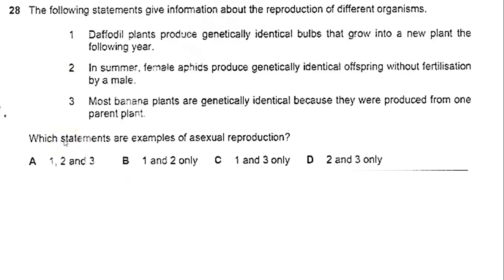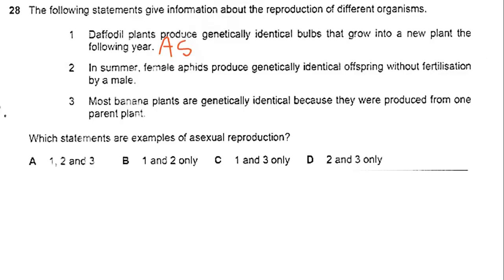So, daffodil plants produce genetically identical bulbs that grow into new plants the following year. So is this asexual or sexual? It's asexual. Why? Because it said genetically identical. So this is asexual reproduction. So I'm going to write asexual so that I don't get confused.